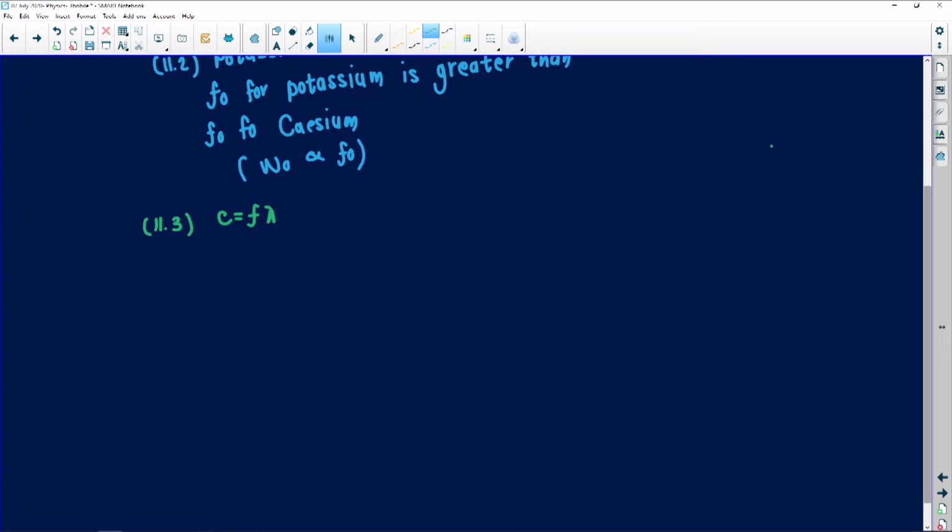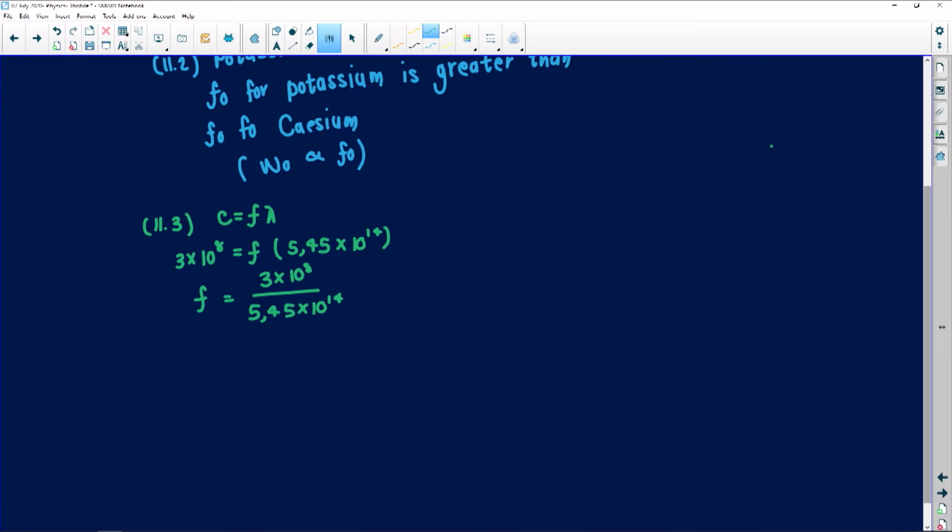So c is a constant, so I can say 3 times 10 to the exponent 8. I am looking for my f. I was given my lambda as 5.45 times 10 to the 14 hertz. If I'm looking for f, I'm going to make f the subject of the formula by dividing both sides. Just going to take a shortcut here. I'm going to have 3 times 10 to the 8 divided all by 5.45 times 10 to the 14.